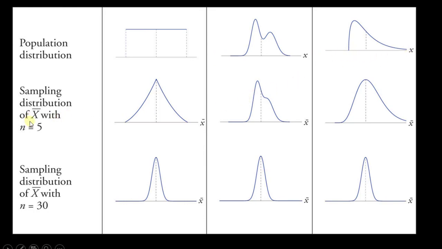When our sample size is 5, we have plotted the sampling distribution curve. So our curve would be this for the first population distribution, this curve for the second, and this curve for the third. When our sample size is greater than 30, the sampling distribution curve would resemble the curve of a normal distribution.